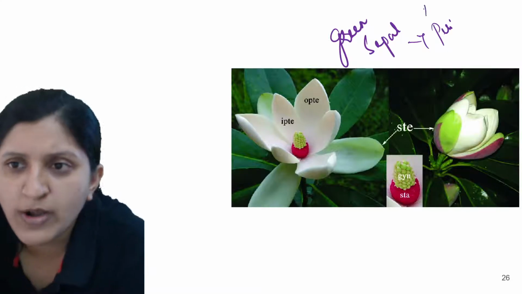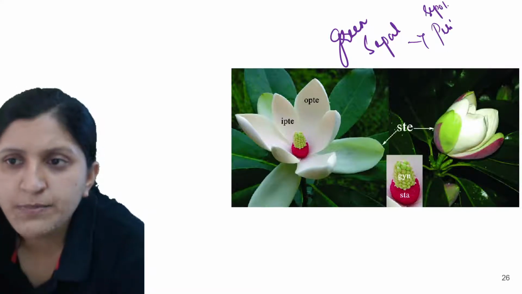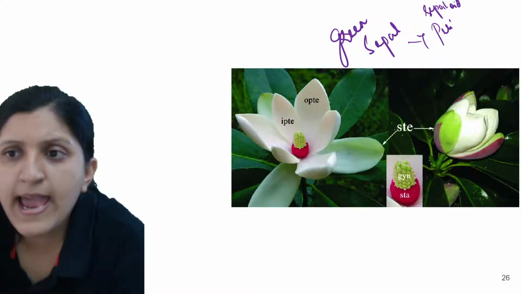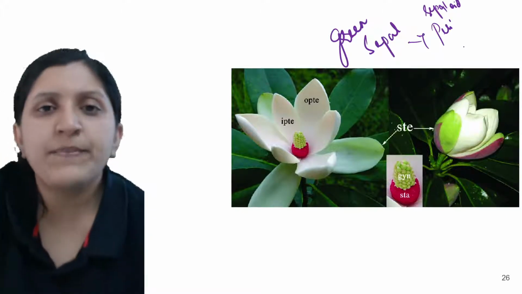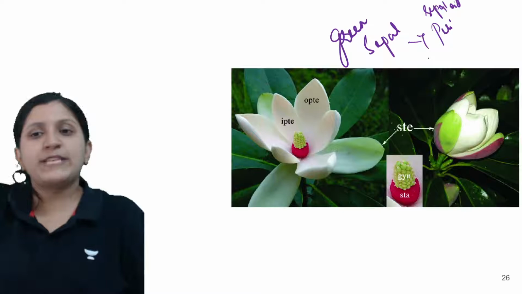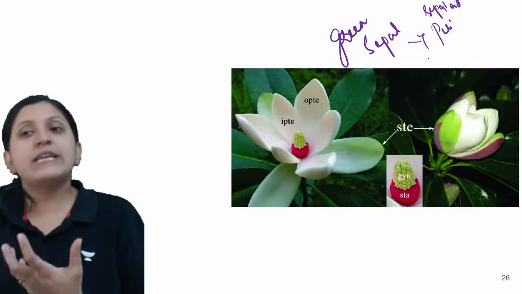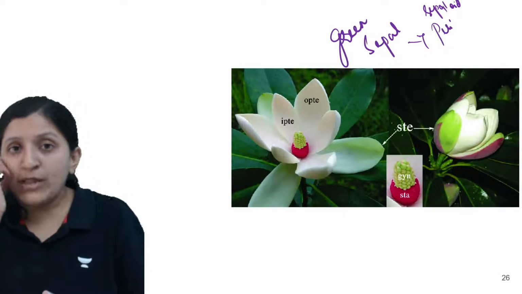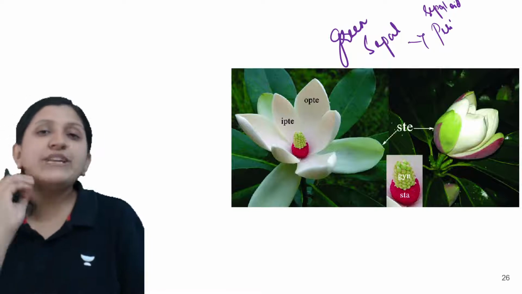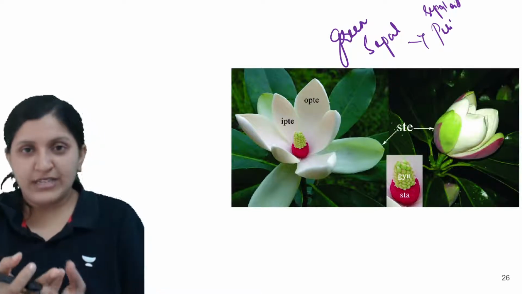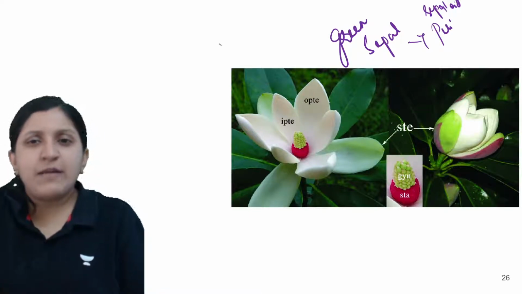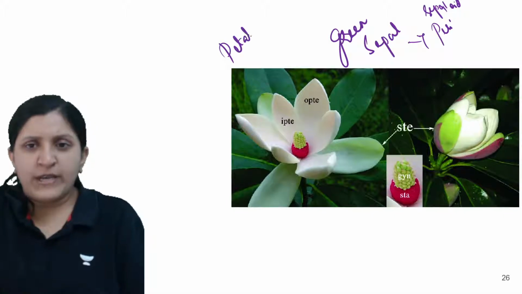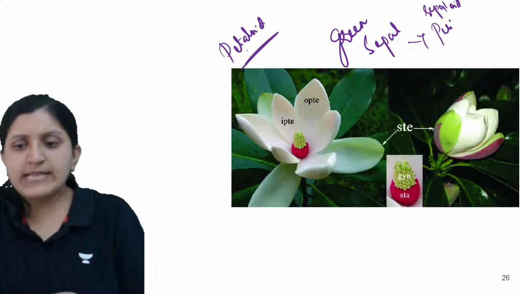So this can be called the sepaloid perianth. And other than that there is a petaloid. So what exactly is petaloid? If this particular perianth, the sepal or petal, is non-green and of a different color, then it can be named the petaloid. Is that clear?